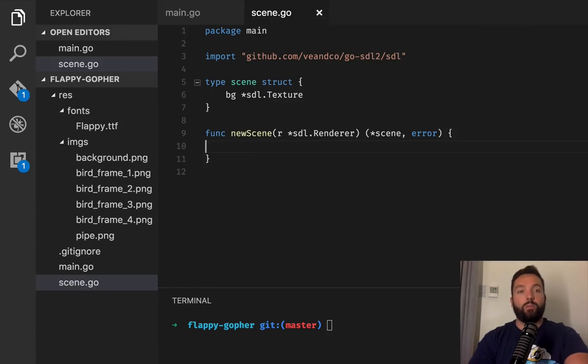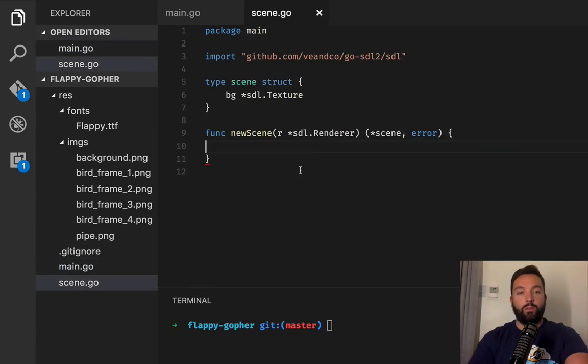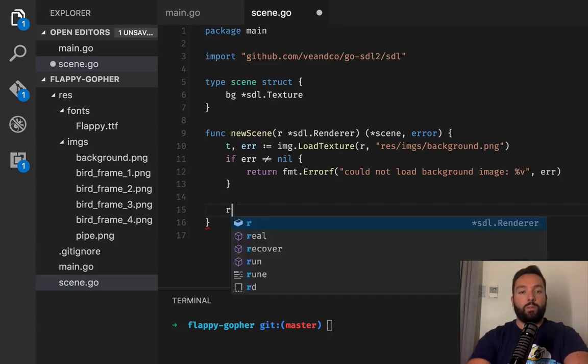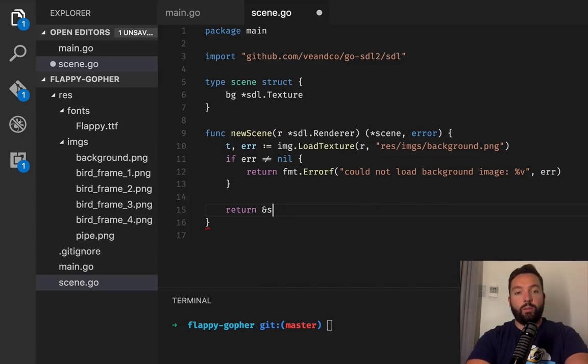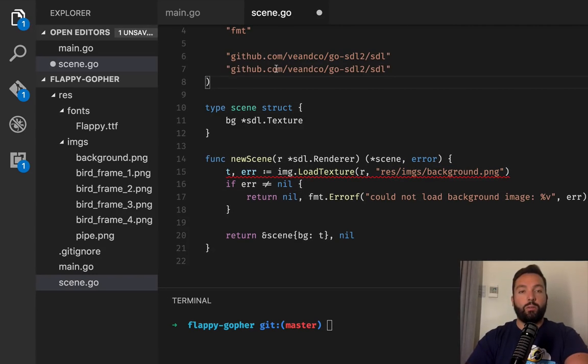So, whoops, we're gonna move all the loading side of this into the scene. So if everything goes well, it's gonna return a scene where BG is the texture and no error. Otherwise, it's gonna return nil and that error. There's a problem here. Image is not defined. We're gonna need that. So image is gonna be here.